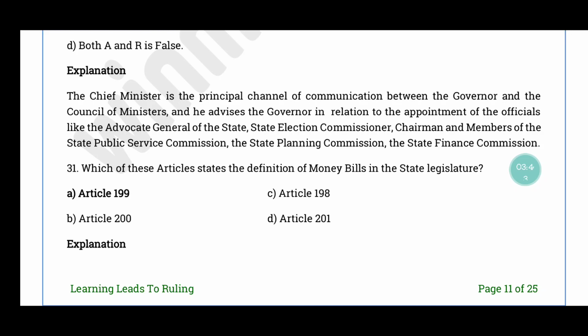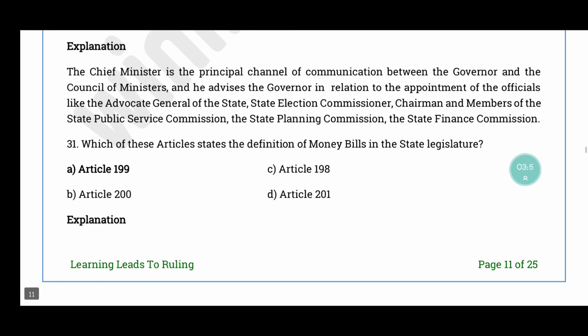Chief Minister he can advise the governor in relation to the appointment of the officials, like Advocate General of the State, State Election Commissioner, Chairman, members of State Public Service Commission, State Planning Commission and the State Finance Commission.